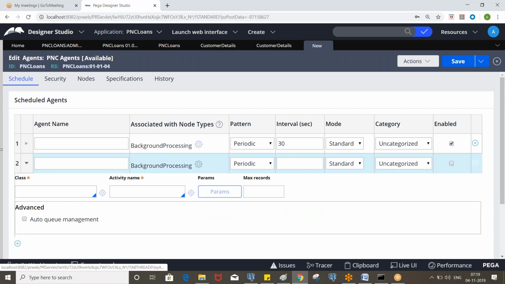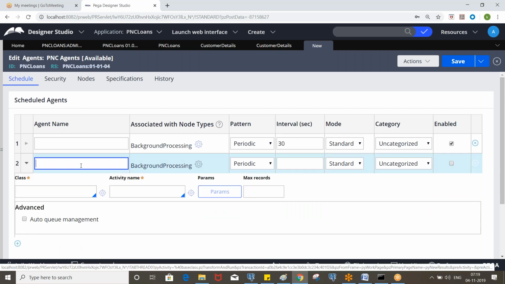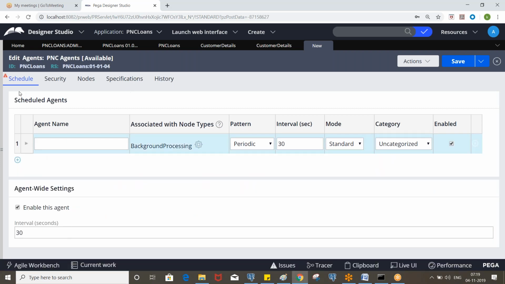So first let's create the standard agent, okay? So this is the agent rule form, and you specify the agent name, let's say send email standard agent, okay? And you can select the pattern, either recurring or periodic or startup.